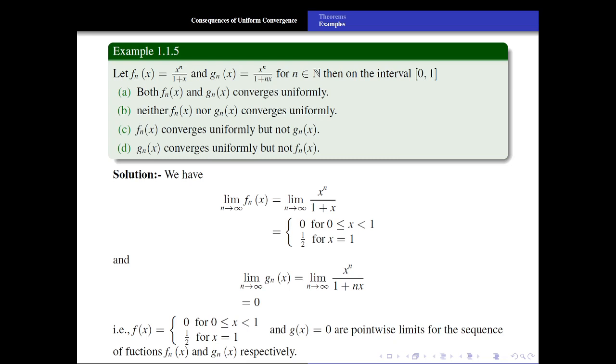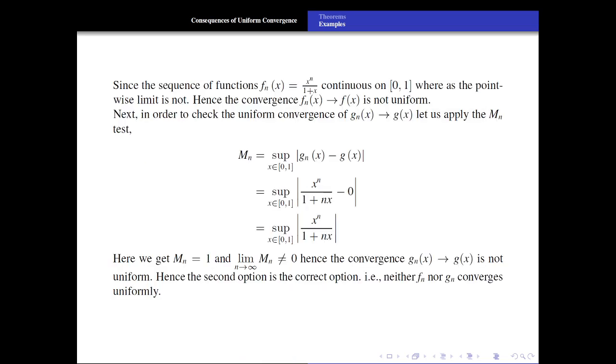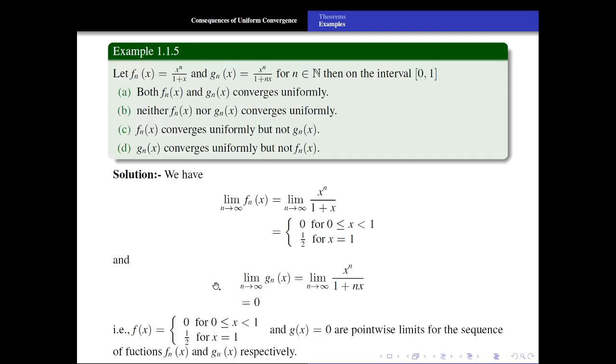Here we need the pointwise limit for the sequences of functions fn of x and gn of x. The sequence fn of x equal to x to the power n upon 1 plus x is continuous on the closed interval 0, 1, whereas the pointwise limit is not, because the pointwise limit is this branch function, which is not continuous at x equal to 1. Hence this convergence is not uniform.